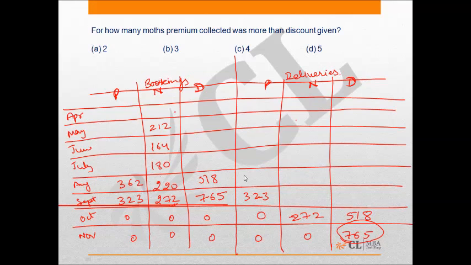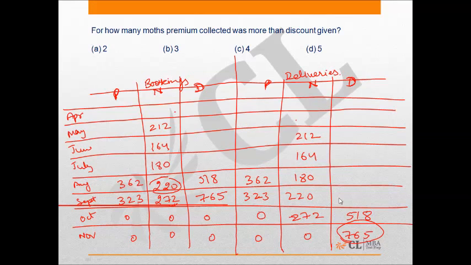Now these 362 will be delivered in the same month, right? And this 220 under the normal section will be delivered in this month, or I should write all these values of normal bookings under this normal delivery section. So 220 will be here, 180 will be here, 164 will be here, and 212 will be here, right?